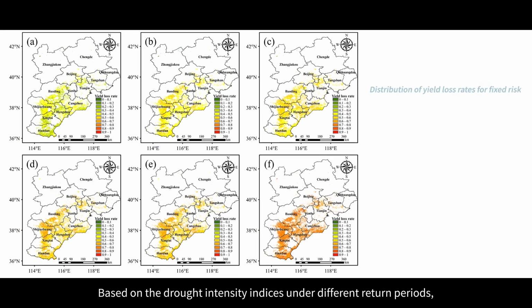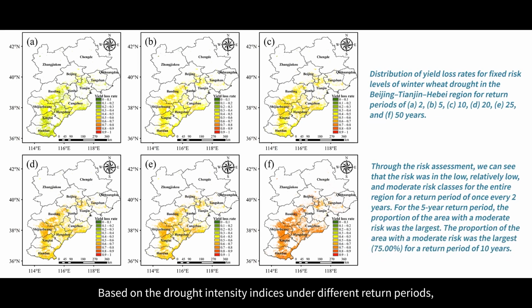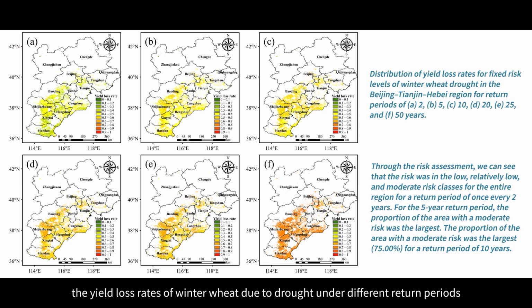Based on the drought intensity indices under different return periods, the yield loss rates of winter wheat due to drought under different return periods were plotted in combination with the constructed drought vulnerability curves, to assess the drought vulnerability of winter wheat.